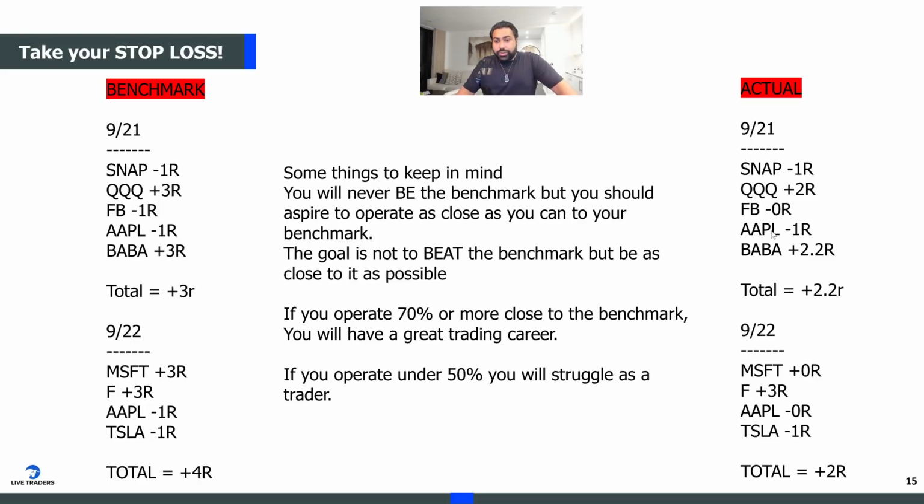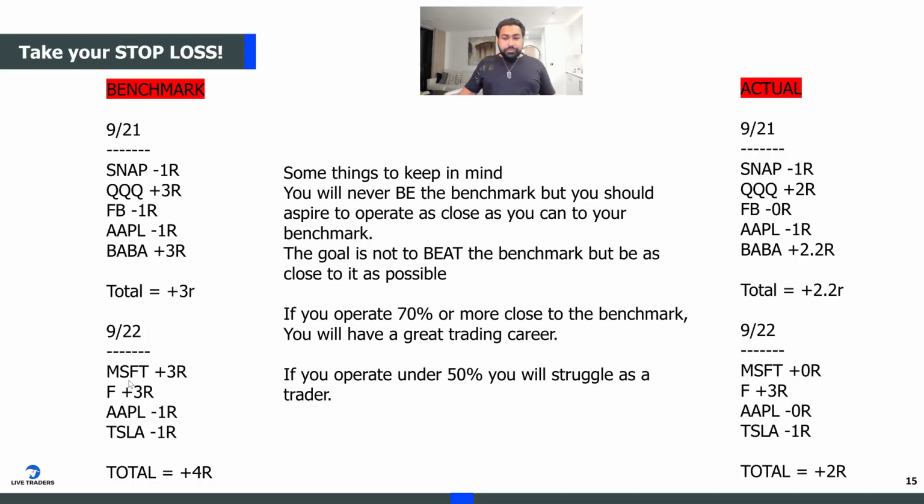Then I traded Apple as well. I lost an R. Benchmark also lost an R. But on Baba, again, I got out a little bit early at 2.2R. The plan made 3R. So now the benchmark made 3R and I made 2.2R. So that means I'm 0.8R behind my benchmark. One day doesn't mean anything. You have to do this over weeks and months.